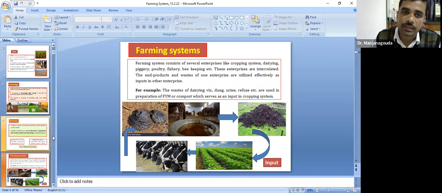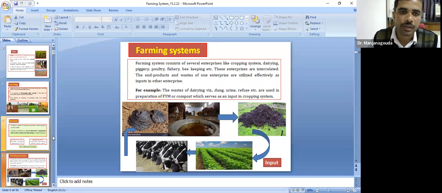And another one is supplementary interaction. Supplementary interaction means the components included in the farming system which contribute only towards the yield. They will not supplement in a synergistic manner. They will contribute towards the yield. Say for example, the machineries and the borewell are supplementary enterprises. These will contribute to our ultimate end product. That is called a supplementary enterprise.